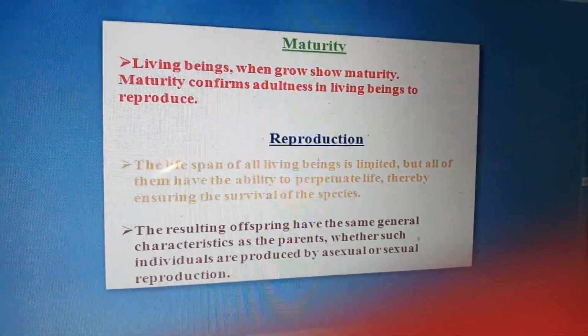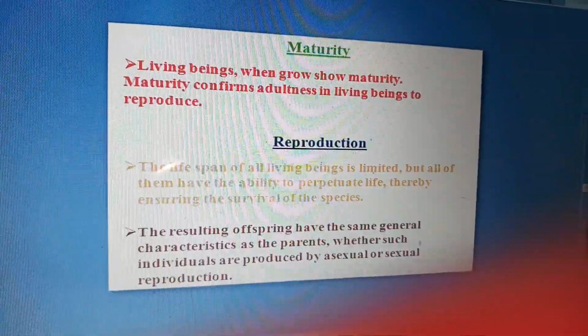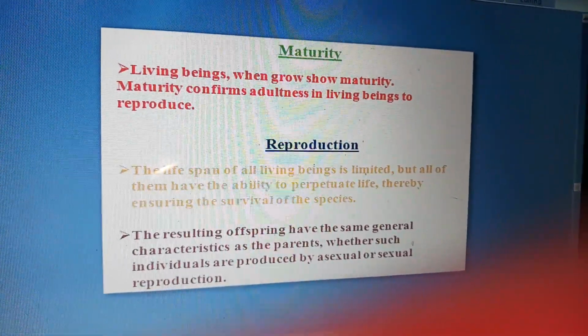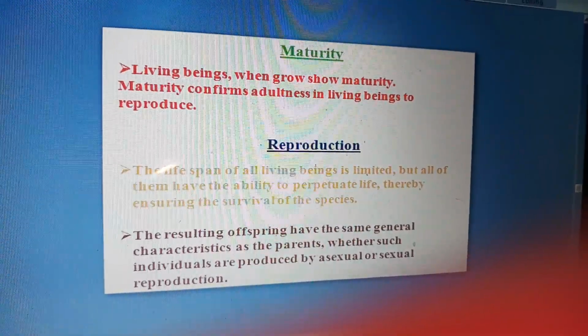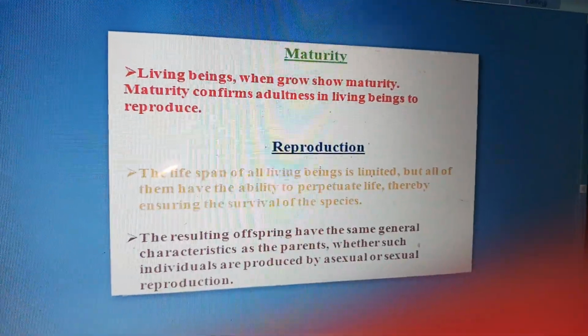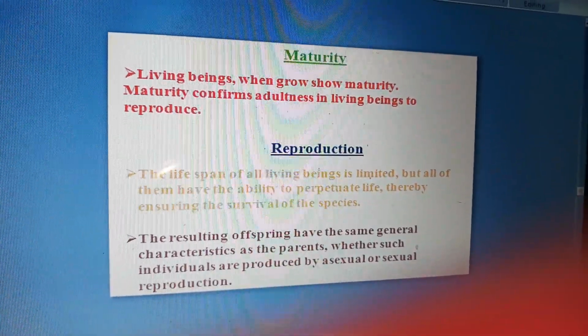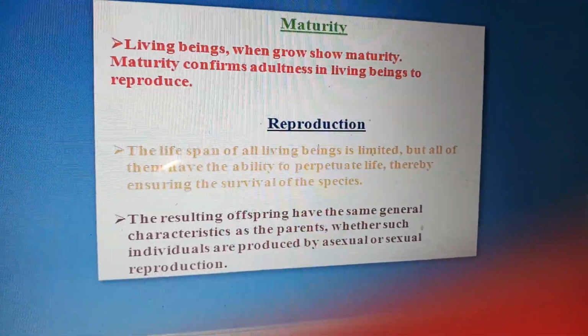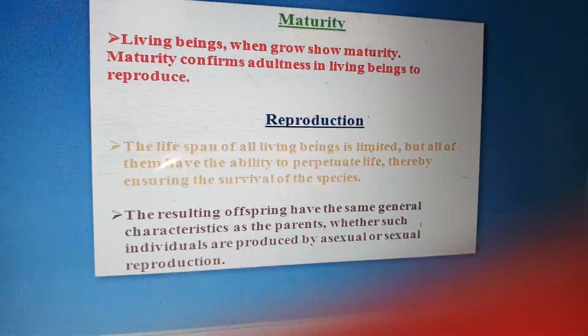Now we can see another characteristic of living beings: maturity. Living beings, when they grow up, show maturity. Maturity confirms adultness in living beings to reproduce. Reproduction, as I told you, is a characteristic feature of living organisms.